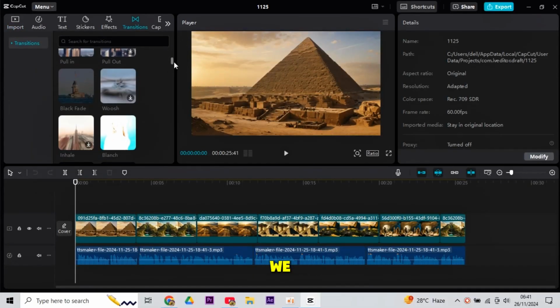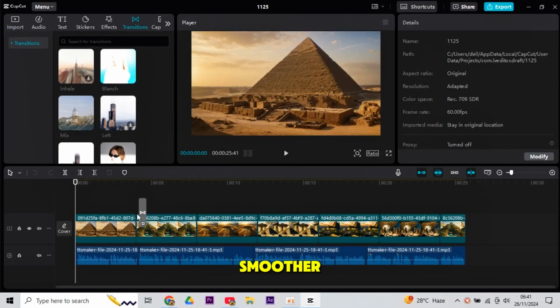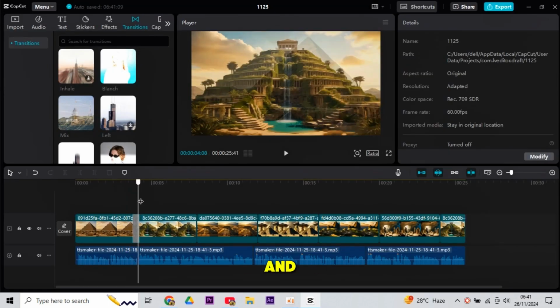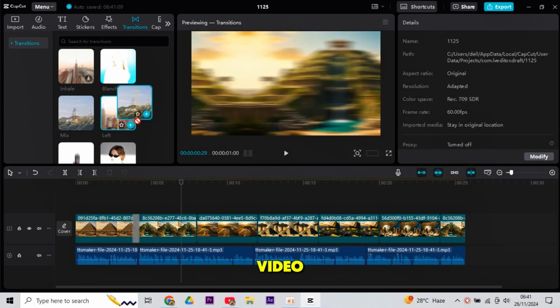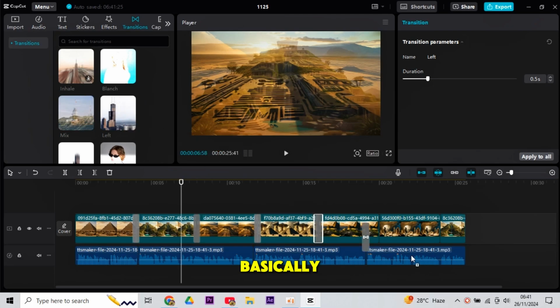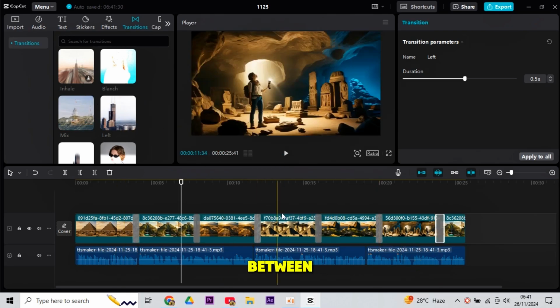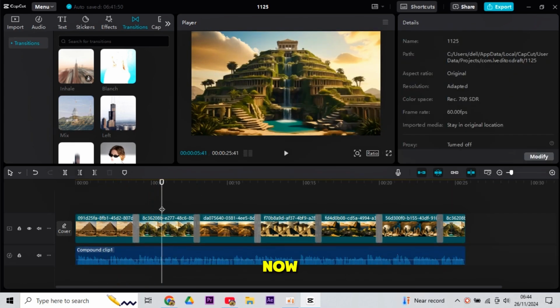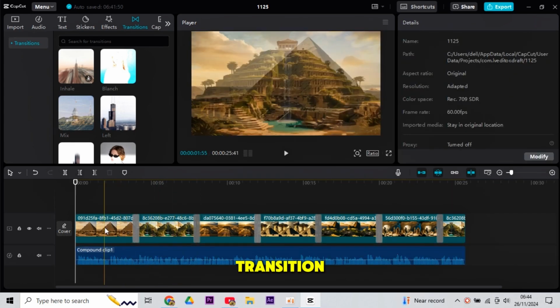Alright, now we have images, but to make them smoother, we have to add transition. So, go to Transition and choose one of them that suits this kind of video. I am going to add this between the two images. Basically, you can use different transitions between images, or you can also apply it to all. Now, check the result after adding the transition.